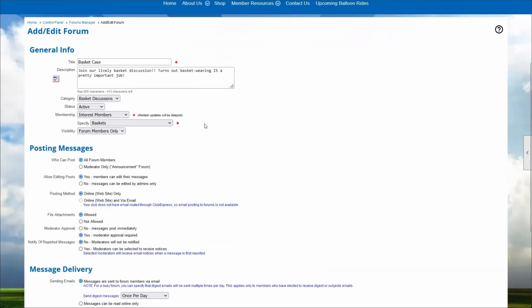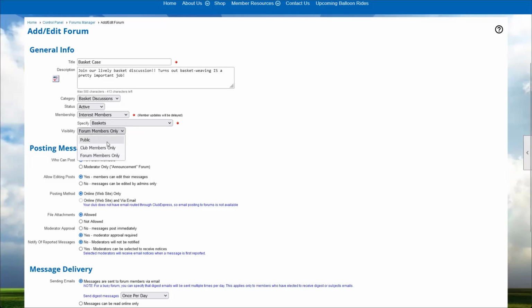There's also going to be an option to control visibility. Once we've selected this forum to be an interest members only forum for baskets, we can also control the visibility of this forum. One thing I usually set up for interest specific forums is I normally set my visibility to be forum members only. What that means is this forum is completely invisible unless you are a member of that interest. That way it's not cluttering up your forums page. I might create a different forum for every single interest that I have. And as I get interested in more things, more forums become available to me.